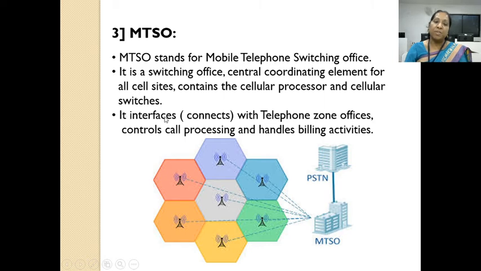MTSO also interfaces, means connects, with the telephone zone office. You can see here MTSO is connected to the landline phone office, that is called PSTN, or telephone zone office. PSTN means public switch telephone network, and MTSO controls all the call processing and handles the billing activity. Means call forwarding, call waiting, all these operations are controlled by MTSO, and it also handles the billing activity.